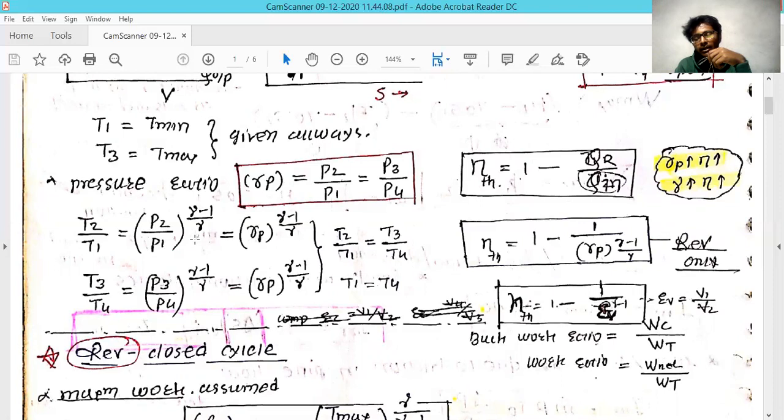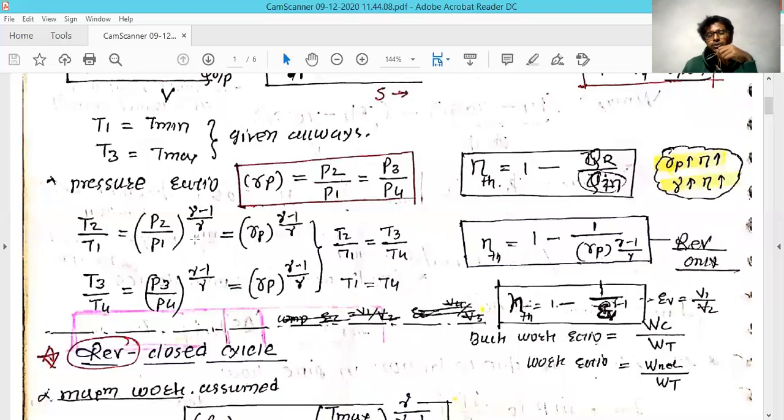And in very few examples, they will give you the volumetric ratio RB, and from that you can find the thermal efficiency for this Brayton cycle, which is nothing but 1 minus 1 divided by RB raised to gamma minus 1. And here RB is nothing but the volume at the first position divided by the volume at the second position, which we have taken from the PV relation.